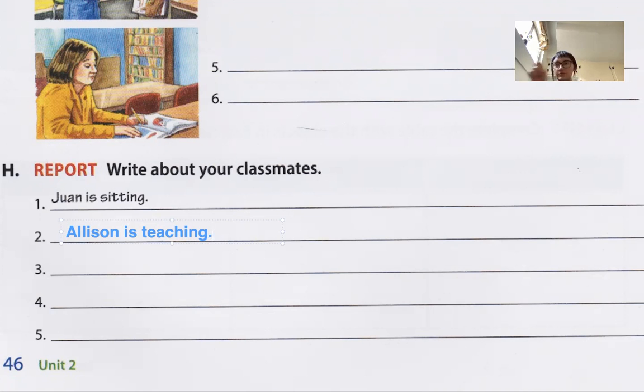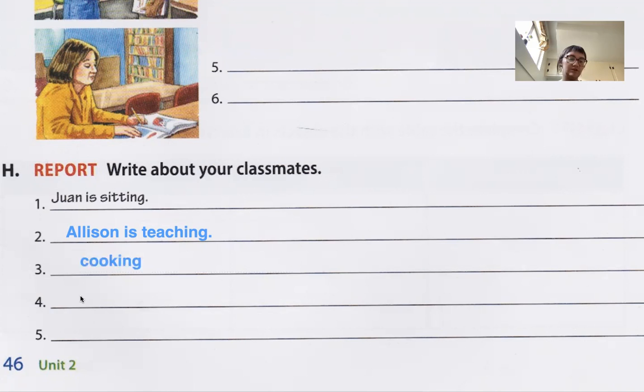Now try and look around your house, look around where you are, and try and talk about what other people are doing, right? Maybe somebody is cooking, right? You can write the word like this, cook, and then ing, cooking. She is cooking. My roommate is cooking. My son is working. My husband is sleeping, right?